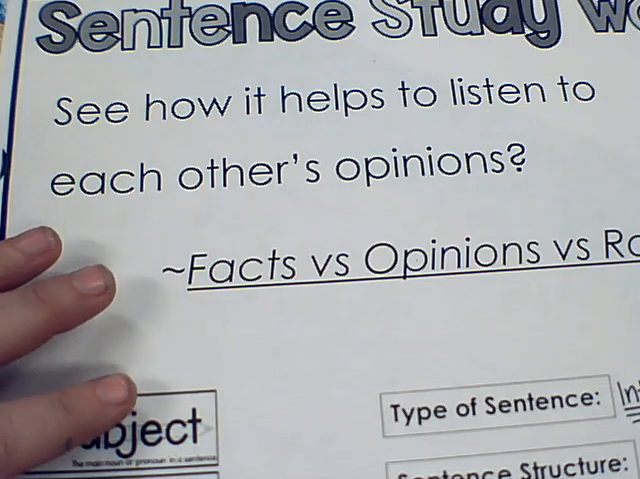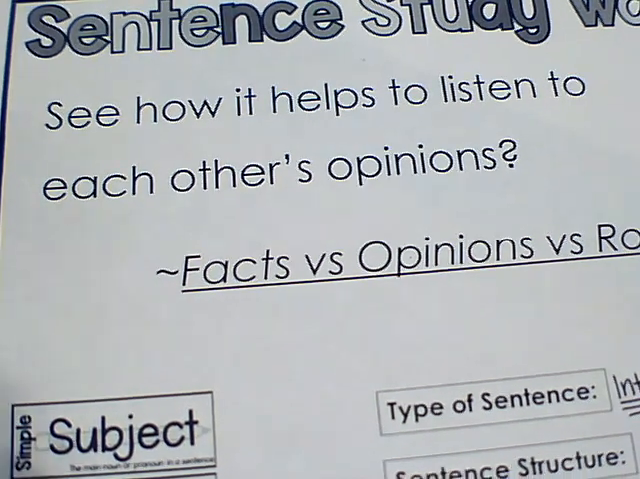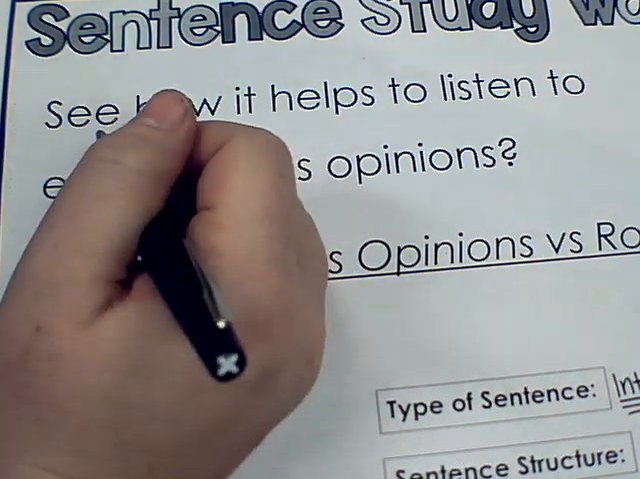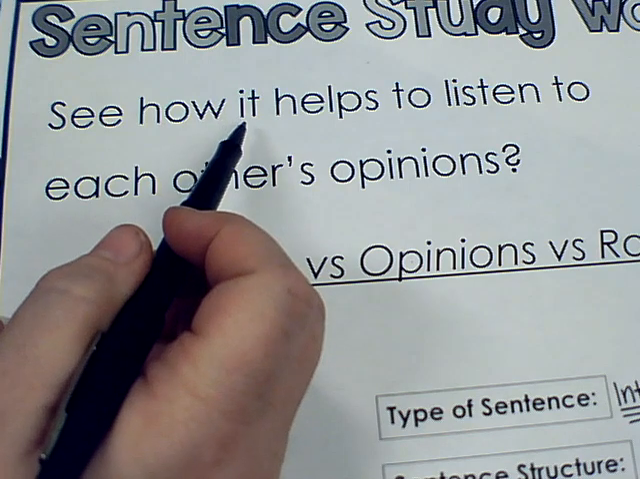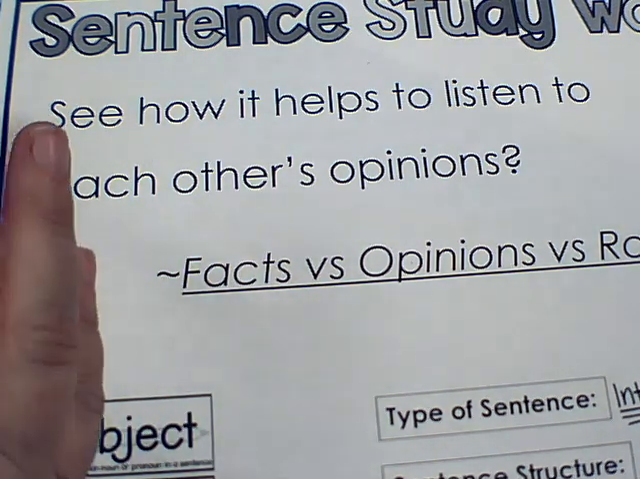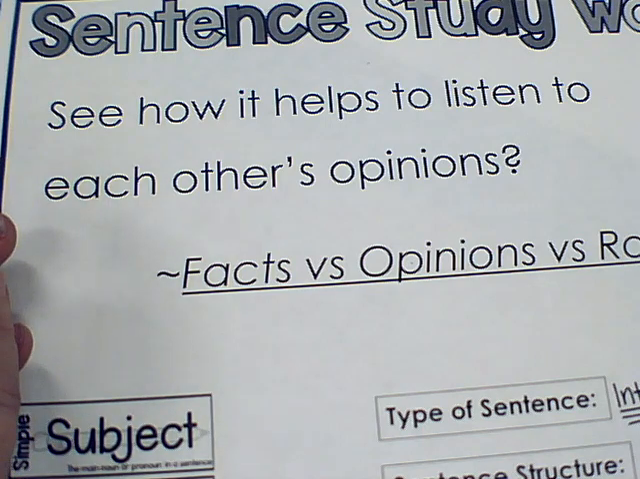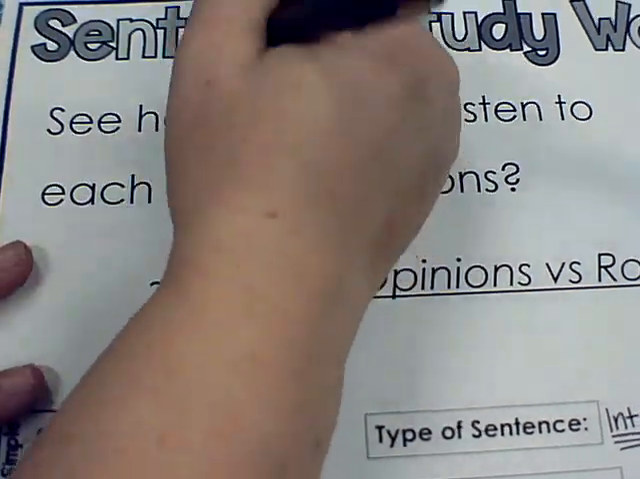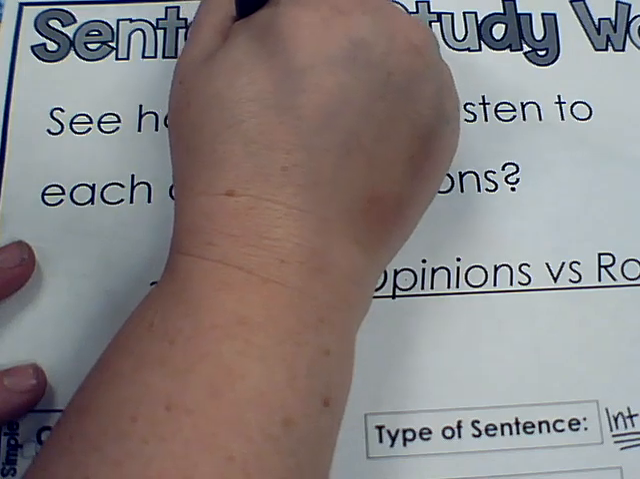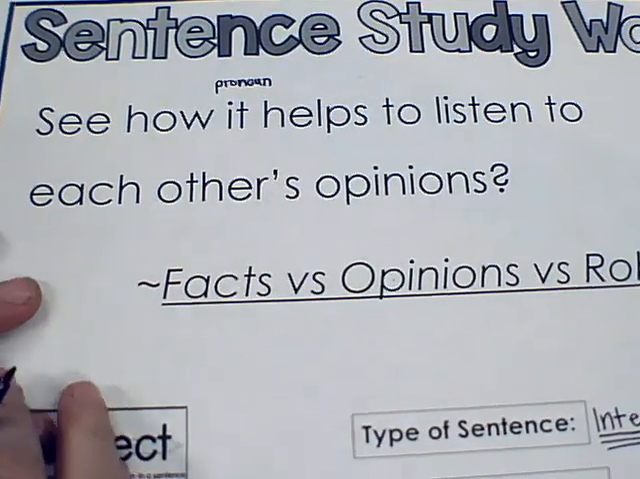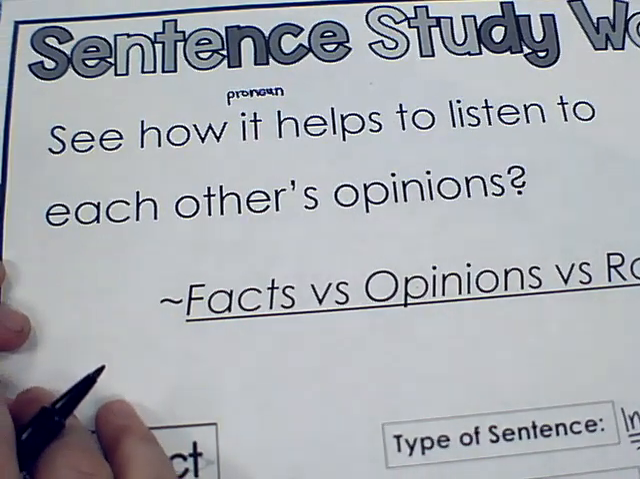All right, so let's just get started. We're just going to dig right in. So it says, see how it helps to listen to each other's opinions. When I'm trying to go through this sentence and I'm trying to find people, places, or things, see isn't. How is kind of a thing. It's a replaced word for something that is referring to something else. So that's called a pronoun. There's a couple of pronouns in this sentence. Helps to listen to each other's opinions.